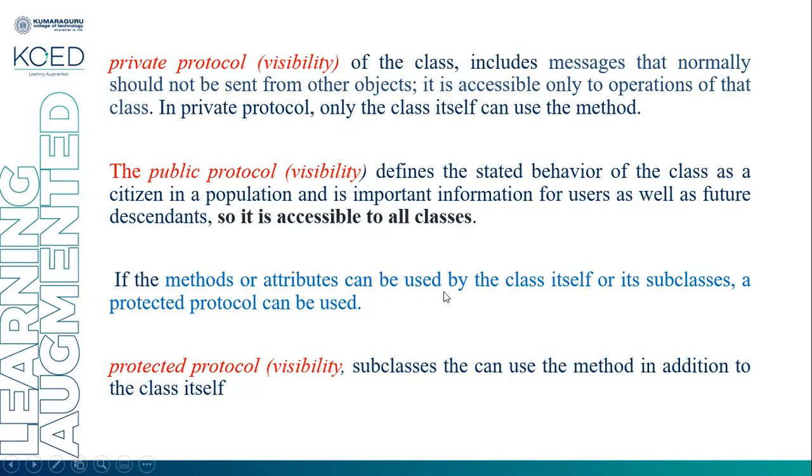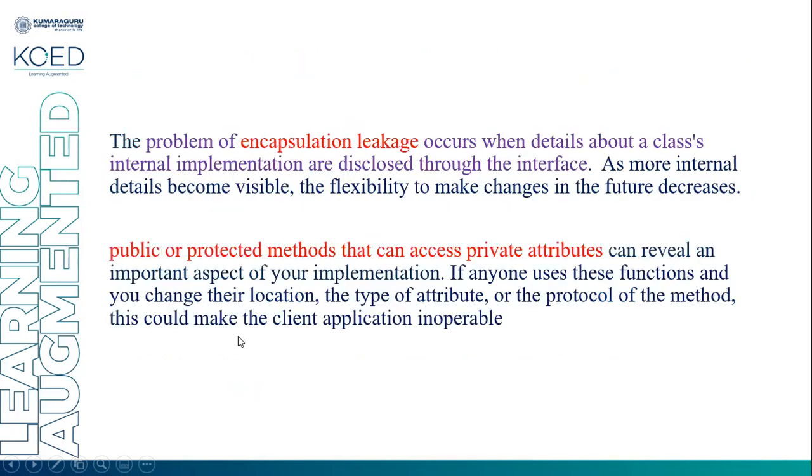If the methods and attributes can be used by the class itself or its subclass, a protected protocol can be used. So with protected protocol visibility, the subclass can use the method in addition to the class itself. The subclass can access the methods and attributes which are declared as protected protocol.